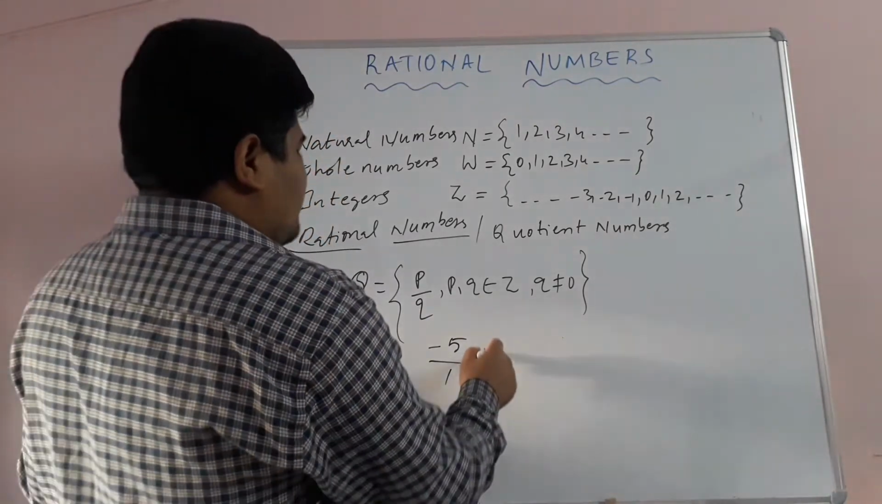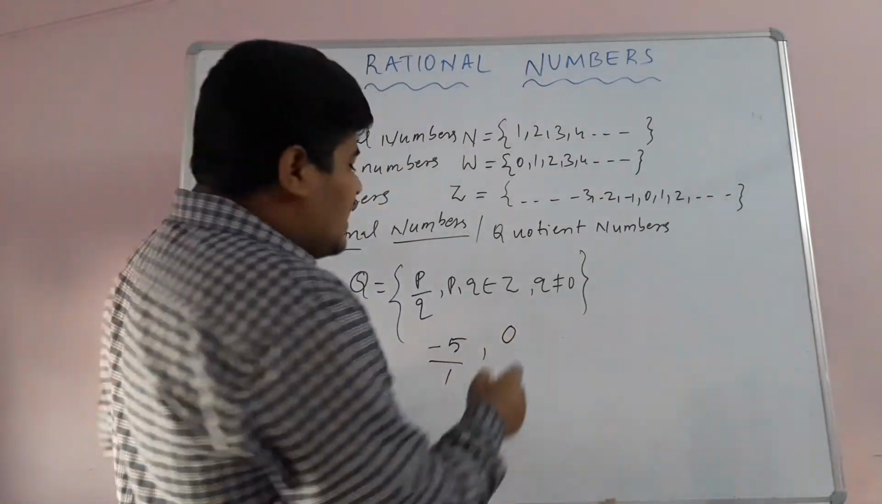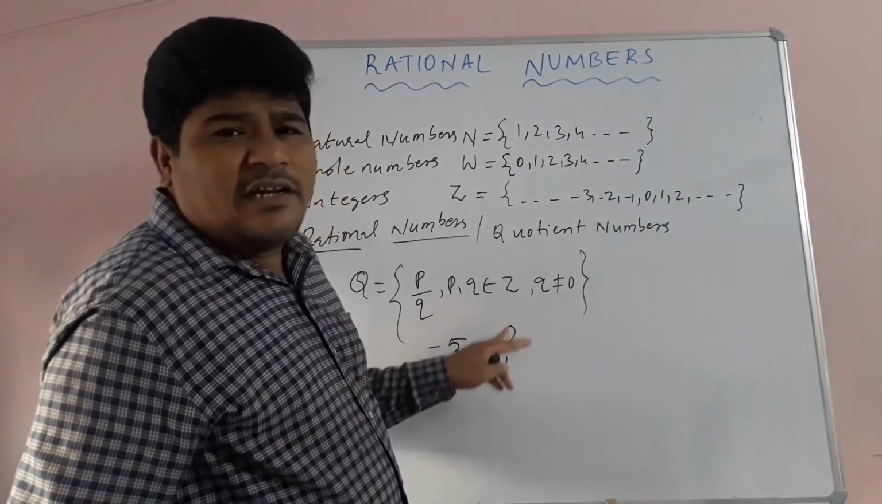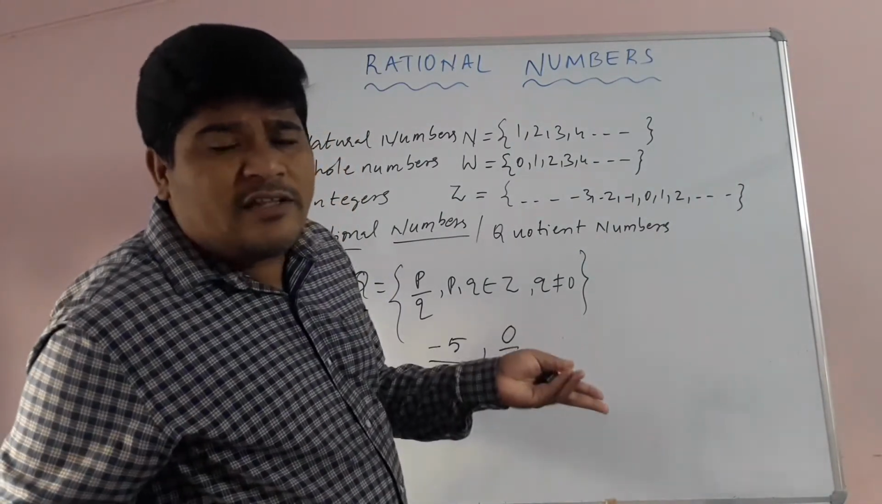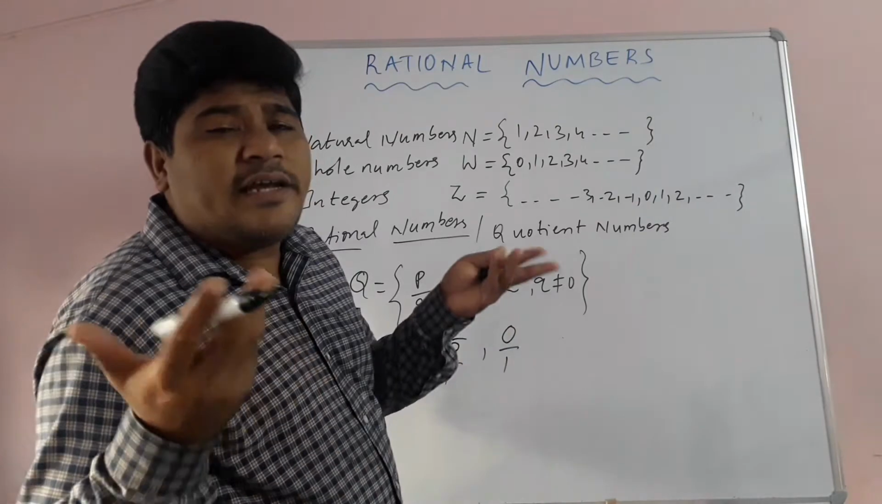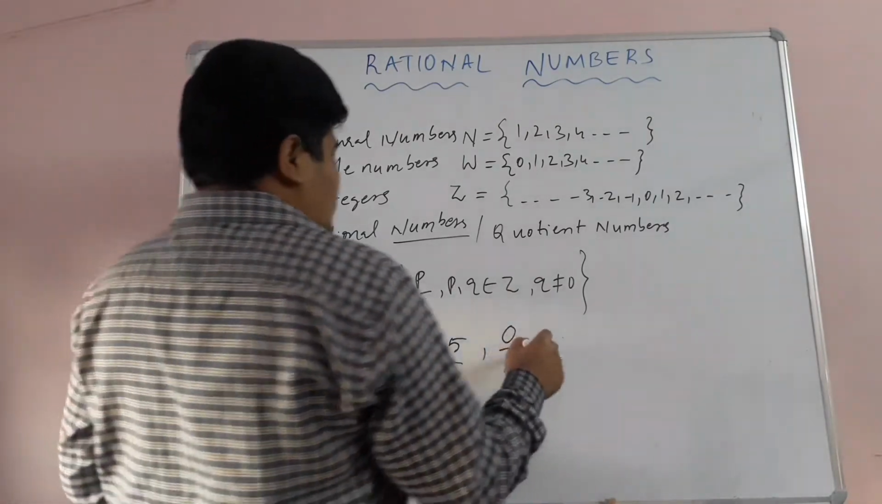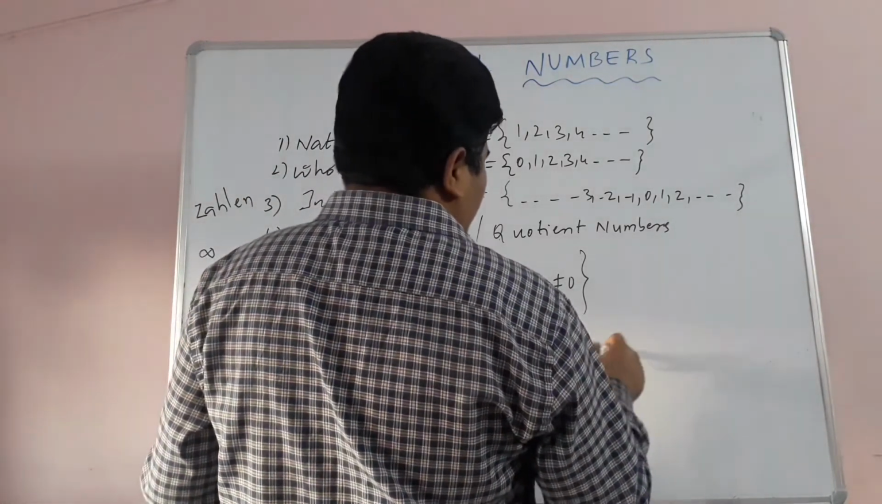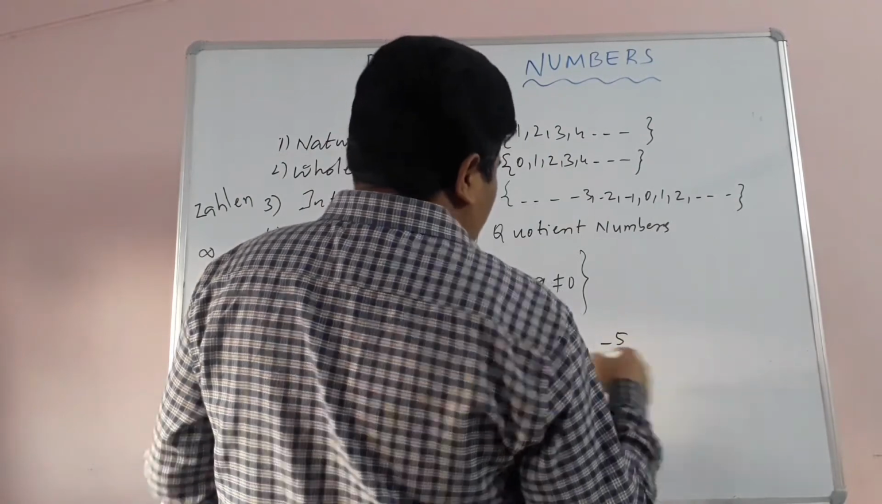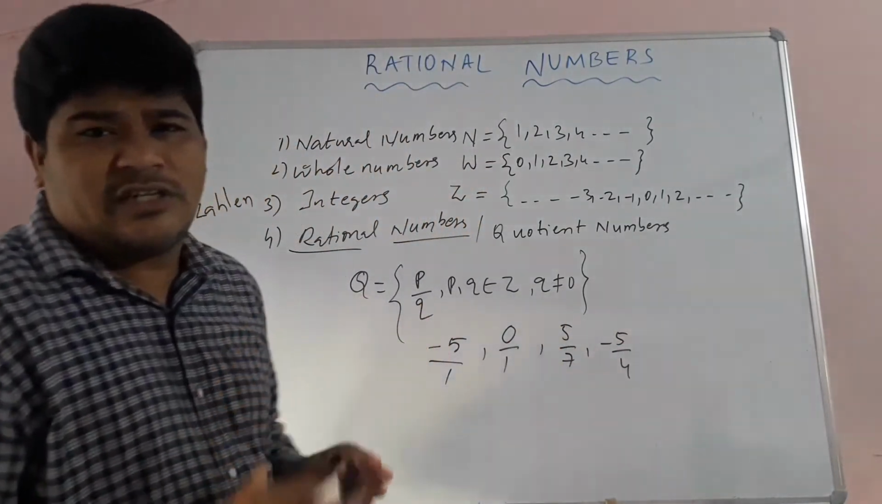Now take 0. 0 can be written as 0 by 1. 0 is an integer, 1 is an integer, so 0 by 1, that is 0, is a rational number. Also 5 by 7, negative 5 by 4. These all come under rational numbers, children.